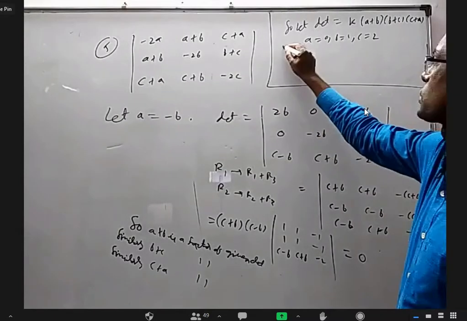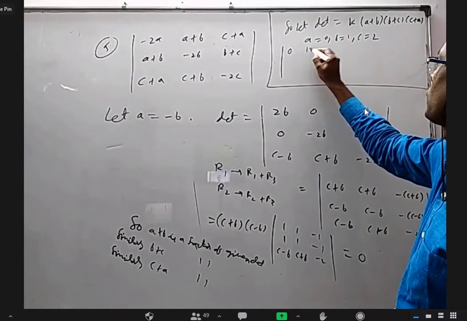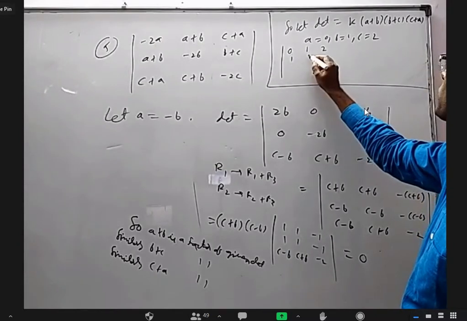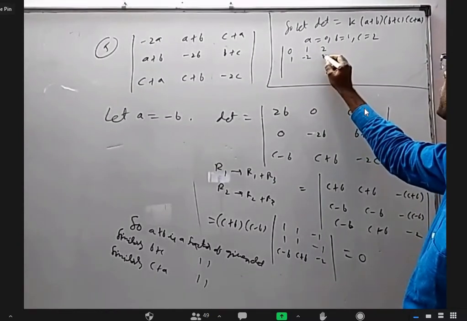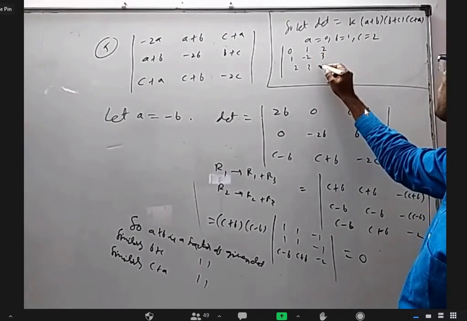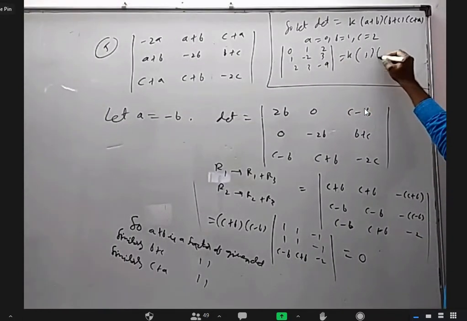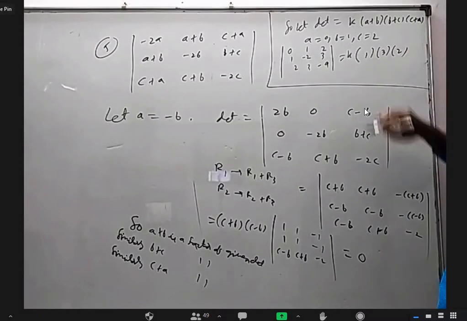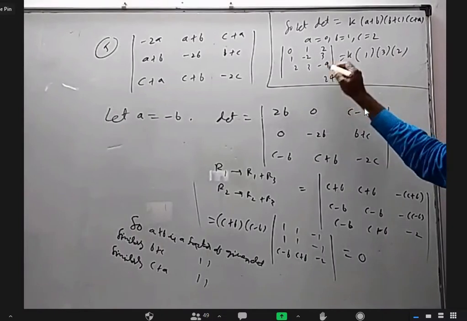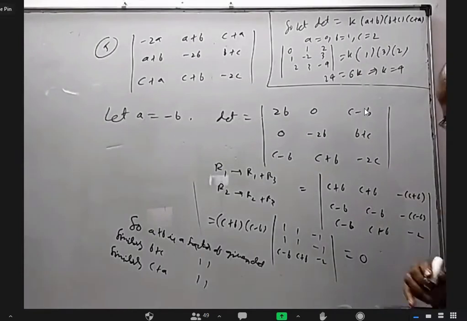Then what will happen to LHS? A plus B is 1 and A plus C is 2. This is A plus B, 1, minus 2B, minus 2. B plus C is 3. This is symmetric. So 2 here, 3 here, and minus 2C is minus 4, equal to K into 1 into 3 into 2. Okay, this is 6. So 24 will come if you find it. It will come 6K, implies K equals 4. Put that 4 back, hence proved.